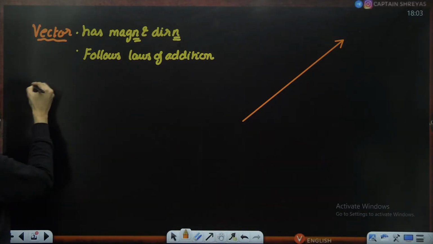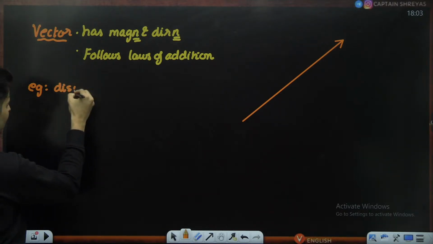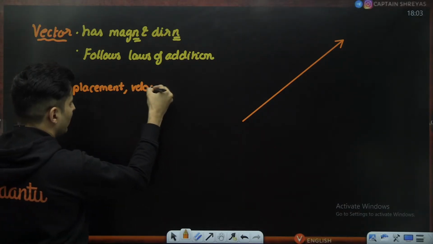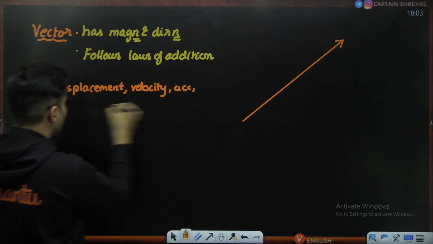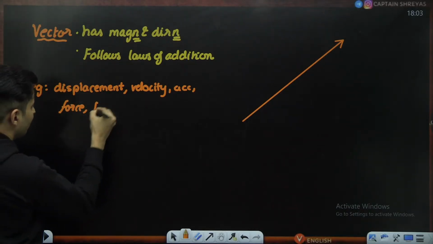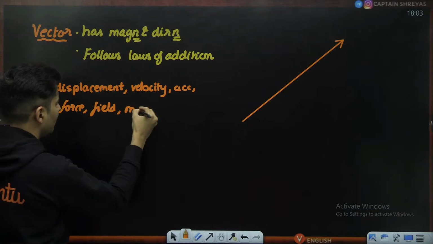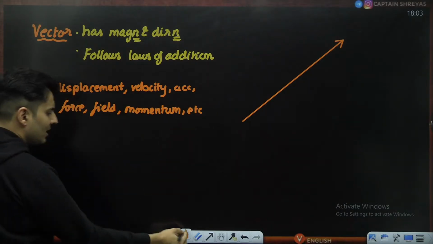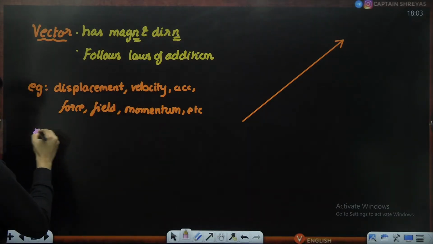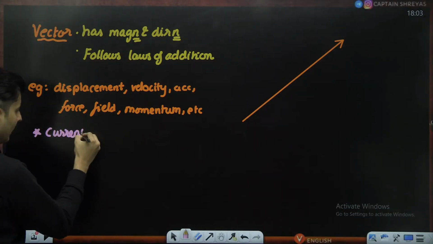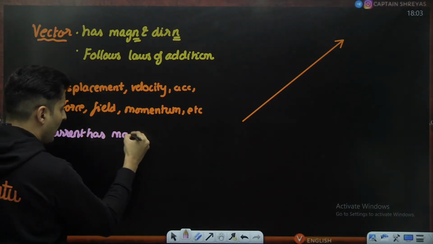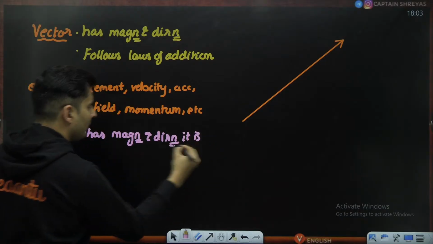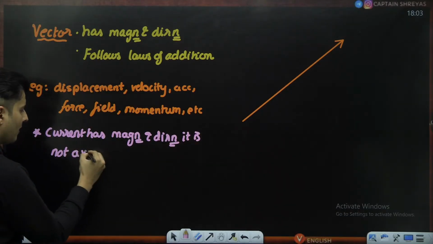There are plenty of examples of vectors, right from displacement, velocity. Speed is not a vector. Velocity, acceleration, force, field, you will see. Yes, momentum, and so many other things, torque, angular momentum, etc. Just keep a note of this. Although current has both magnitude and direction, it is not a vector.